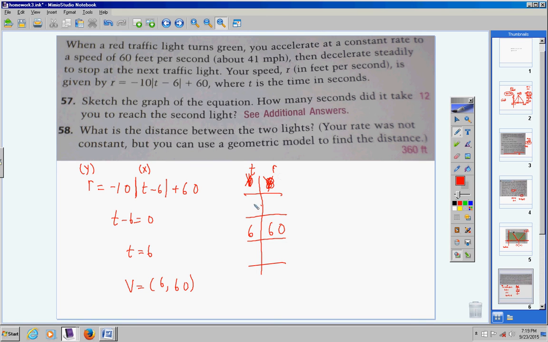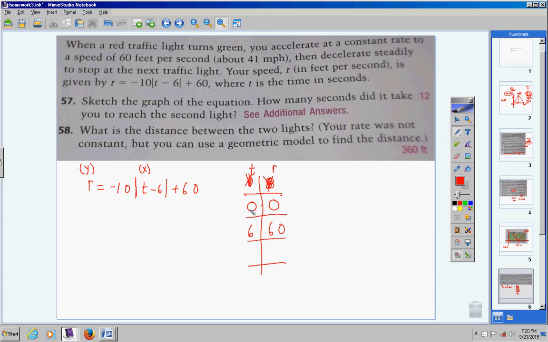So when my time is 0, I haven't taken off yet. What's my speed going to be? 0. Now if you don't believe me, come over and do this. Put a 0 in for T right here, okay? If you put a 0 in for T, you can probably do this in your head. 0 minus 6 is negative 6. What's the absolute value of negative 6? Positive 6, but you got negative 10 on the outside. Positive 6 times negative 10 is negative 60. Then bring down your positive 60 and you get out 0. So trust me, you will get out 0. Alright?